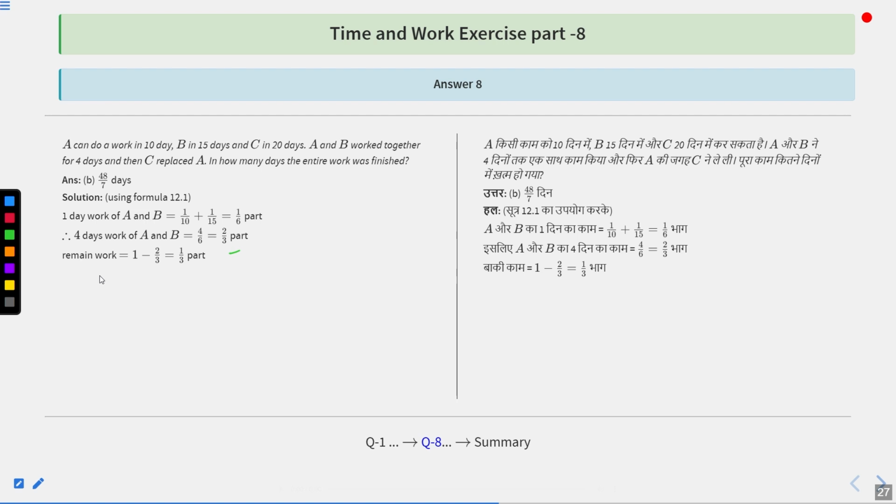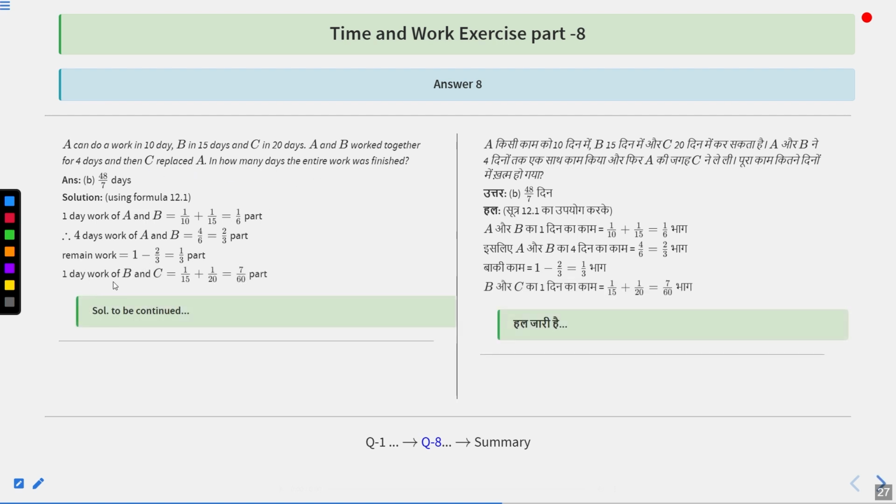So the remaining work is how much? Total minus 2/3, that is 1/3 part is also remaining. We have to find, if C has replaced A, then in how many days the entire work was finished. So one day work of B and C is going to be how much? 1/15 + 1/20, because C was able to do it in 20 days. So one day work of C is 1/20. That means 7/60 part can be done by B and C in one day.